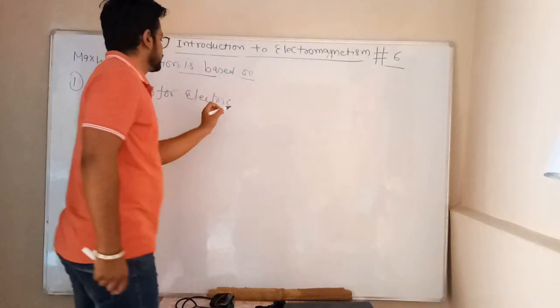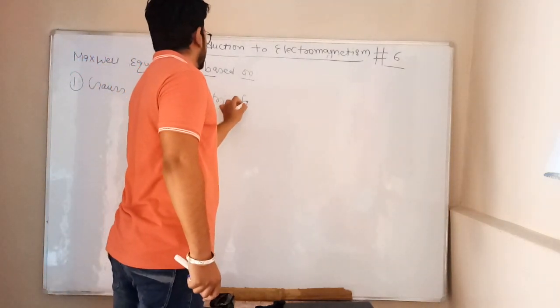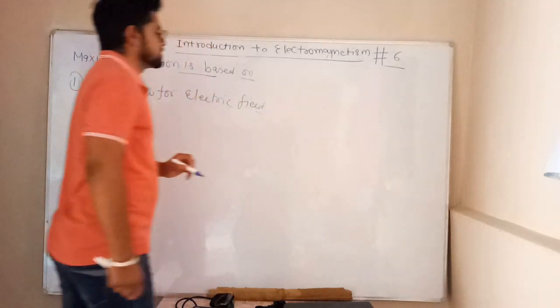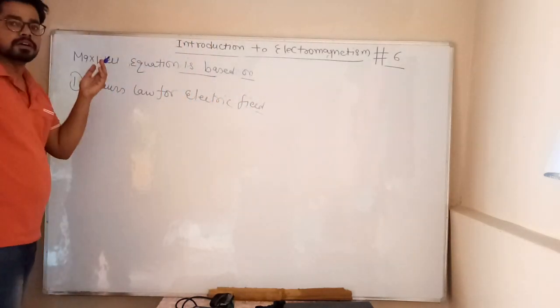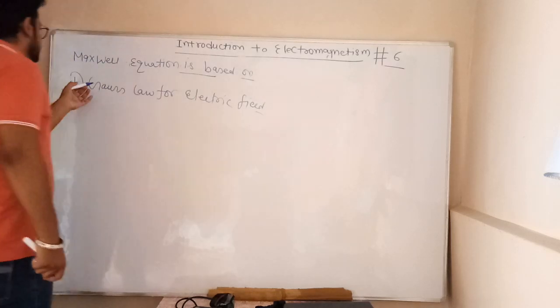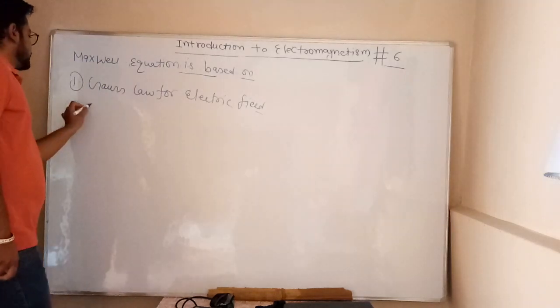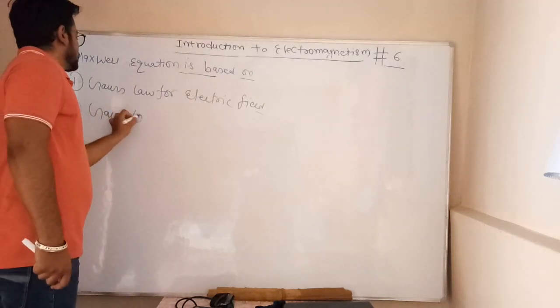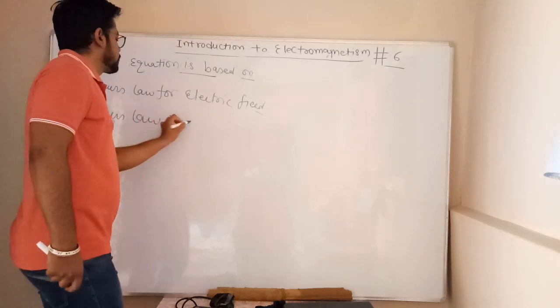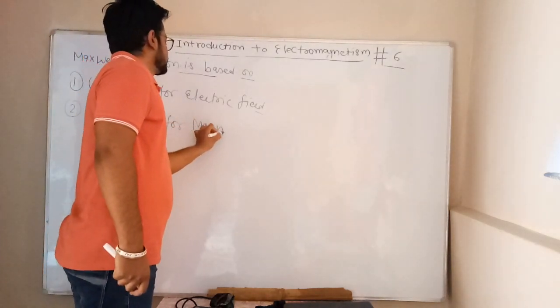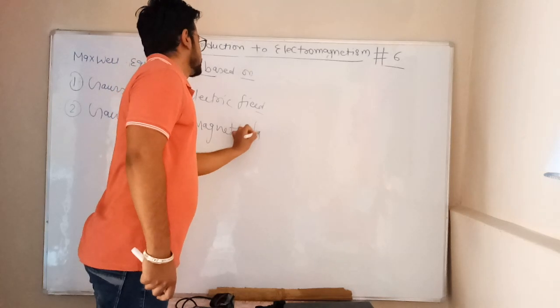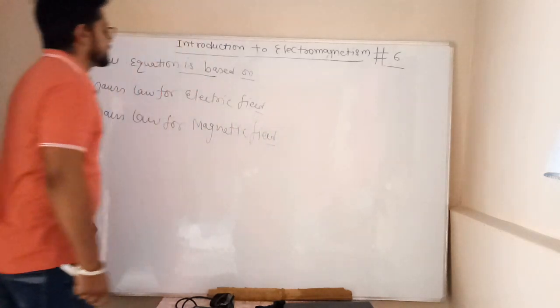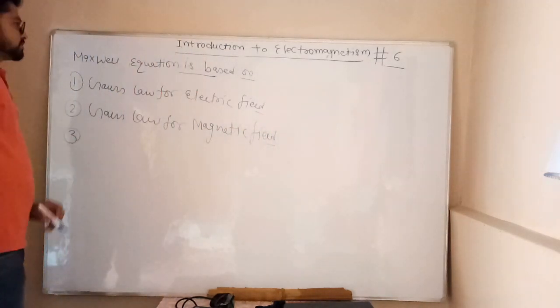You already know this very well, because in the earlier class in 12th, in the first chapter of physics, electrostatics, you studied this law. Second is Gauss law for magnetic field. This is also covered in the magnetic field chapter. And the third law is